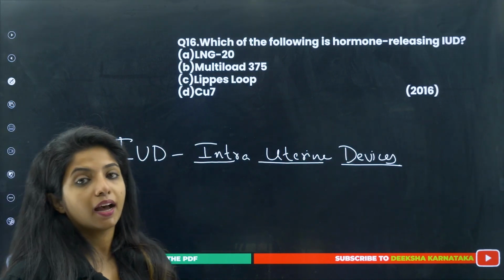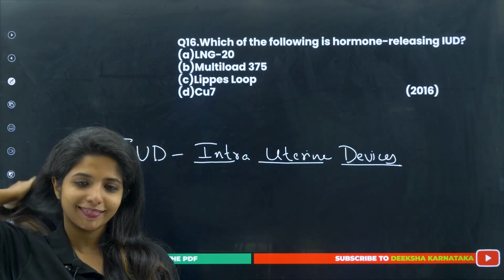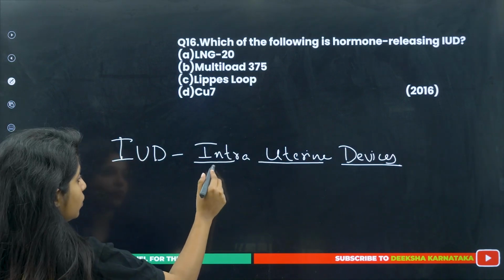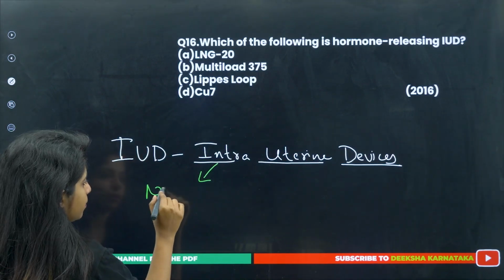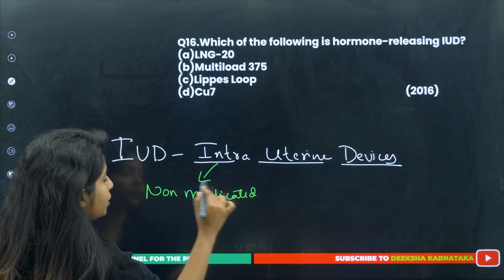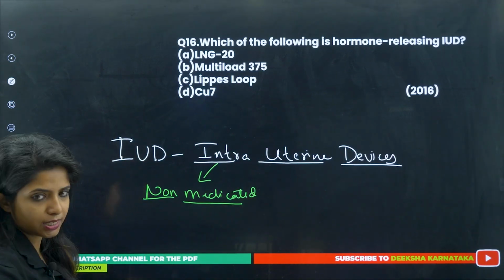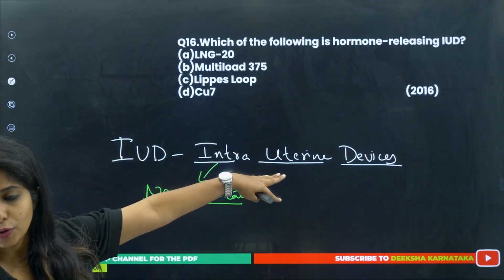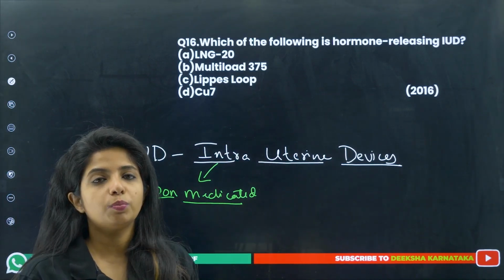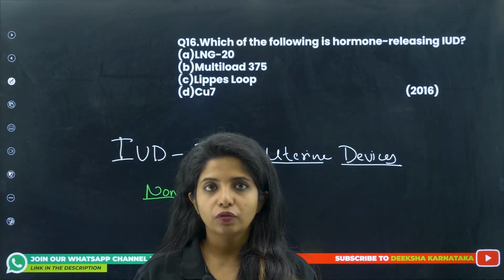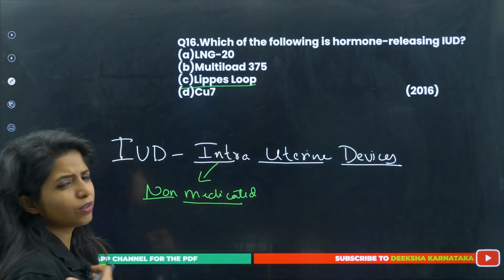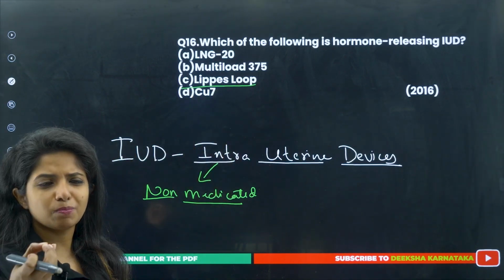Now, what does IUD do? IUDs basically are of three types. Okay. One will be non-medicated, where they just put it inside the female uterus. Okay, so it is obviously put inside the uterus, which is why it is known as intrauterine, and it makes the uterus unsuitable for implantation to happen. So for example, something non-medicated, as in for example lipase loop. Lipase loop is just something foreign, does not release anything.